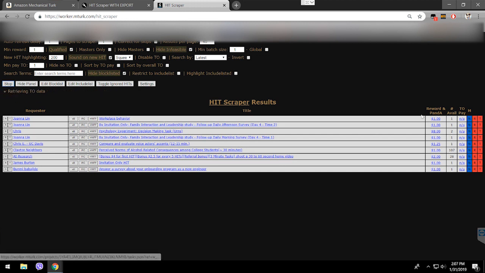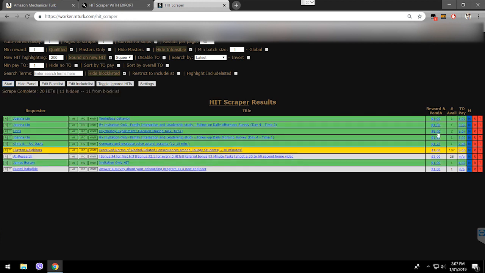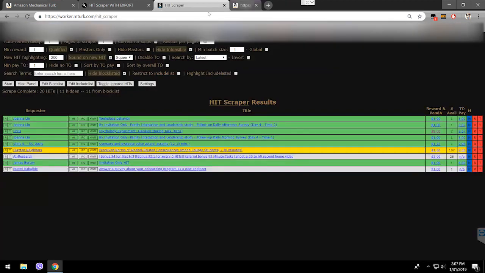So if you click start, it's taking its time. It's going to show you all the HITs that are available according to your filters right here. So you can click on the price and accept it right away. See? There are no more of these HITs available, because they're all finished. So the HIT scraper is good if you want to catch something fresh that just got dropped. Just keep the start button running and it's going to keep refreshing every 1 second.